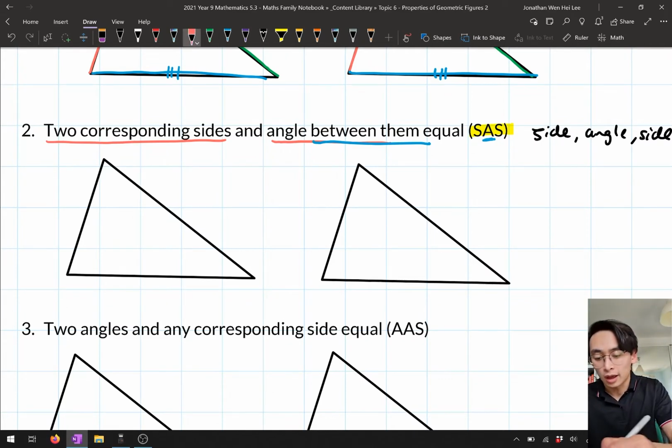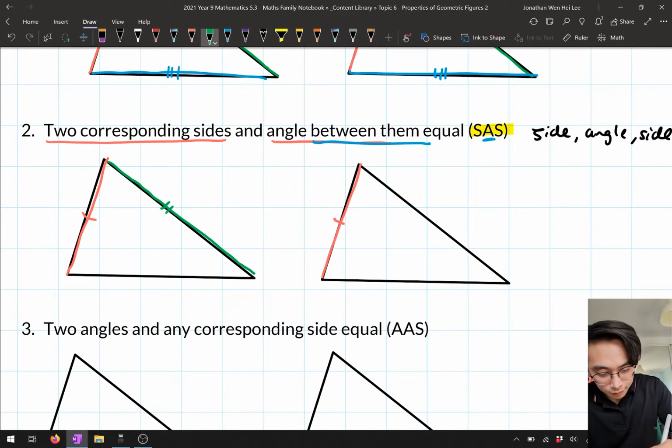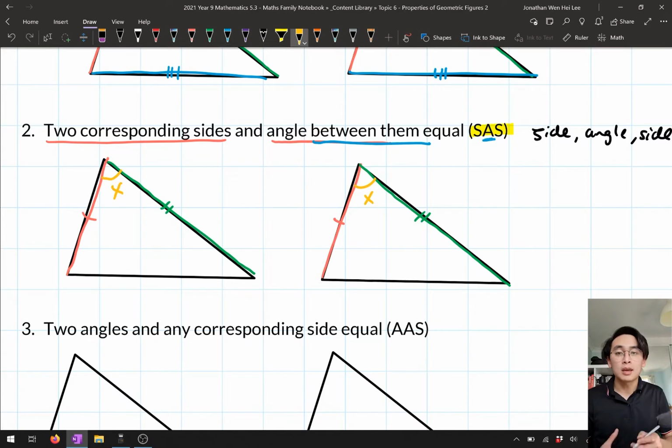So here what that would look like is if I have 2 pairs of matching sides, so these 2 sides are equal, and then these 2 sides are equal, and then the angle in between them. So if I have the angle here and this angle is equal to this angle over here, that means that the 2 triangles are congruent as well. So if it passes this test, that also means that it's congruent.